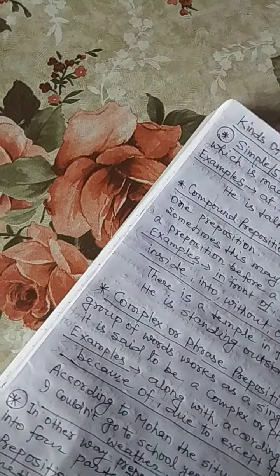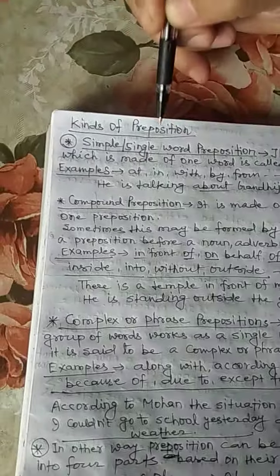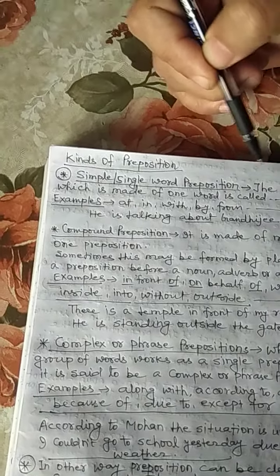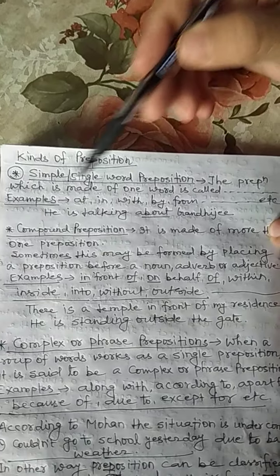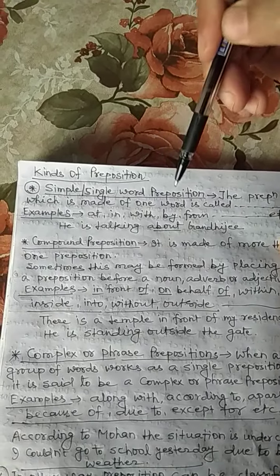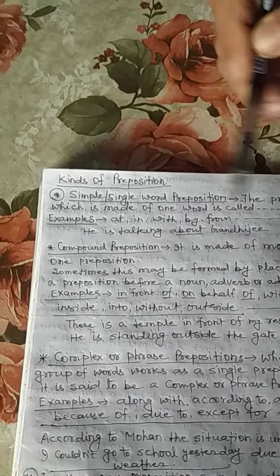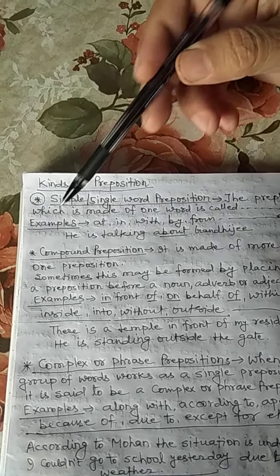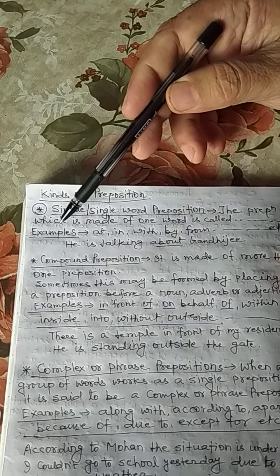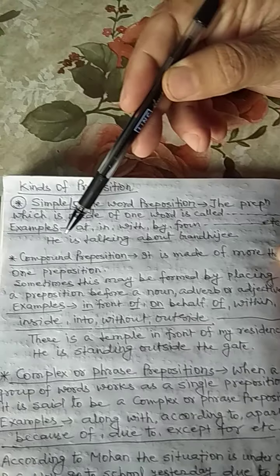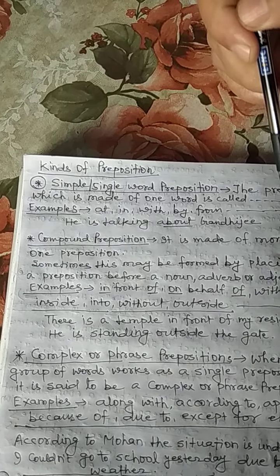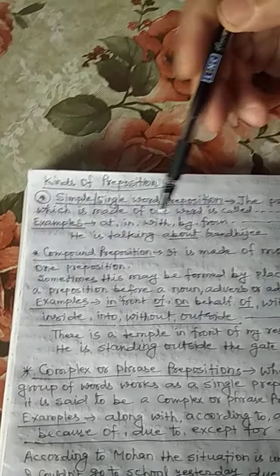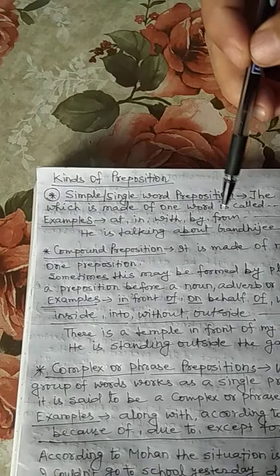Now, kinds of preposition. First one, single word preposition or simple preposition. The preposition which is made of only one word is called single word preposition. Here are some examples. He is talking about Gandhiji. In this sentence, about is a single word preposition.